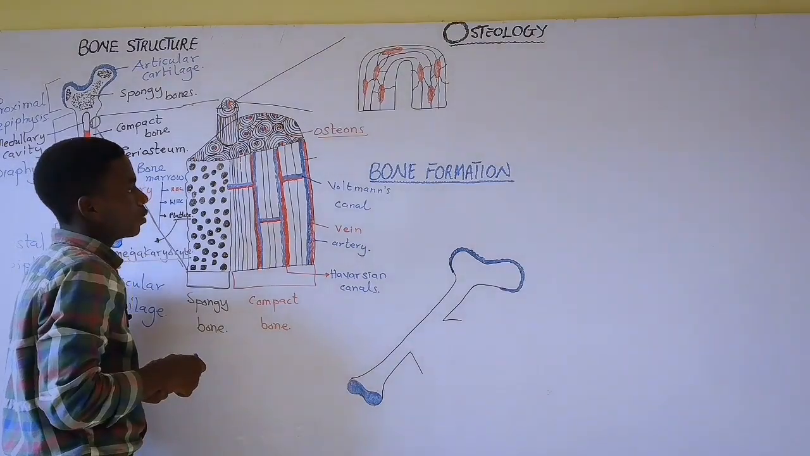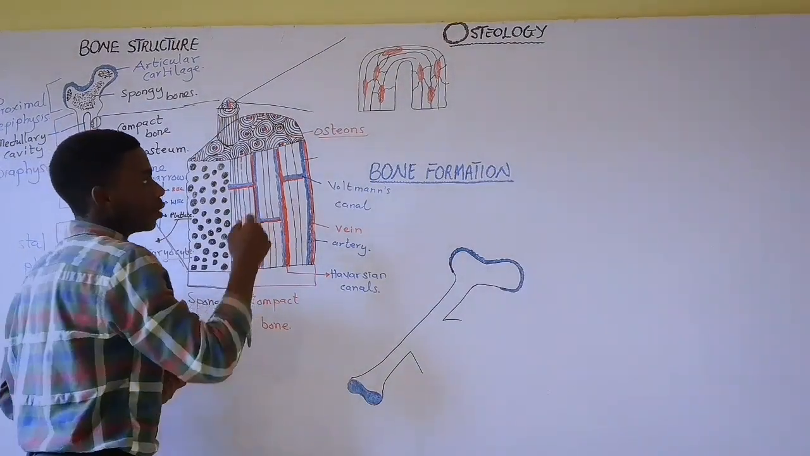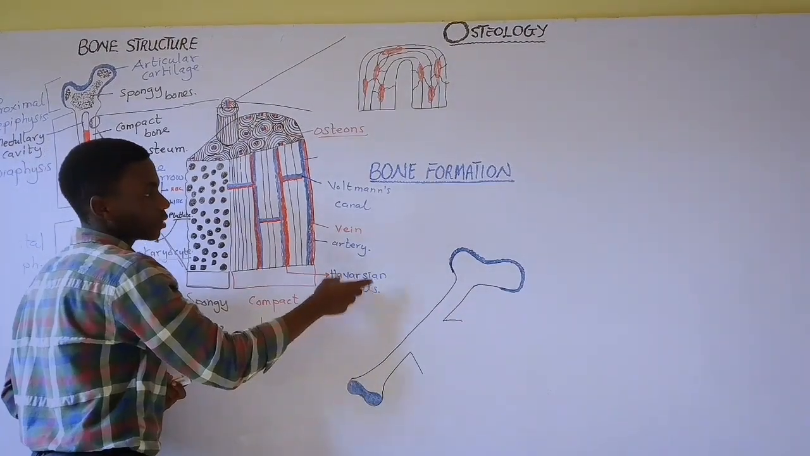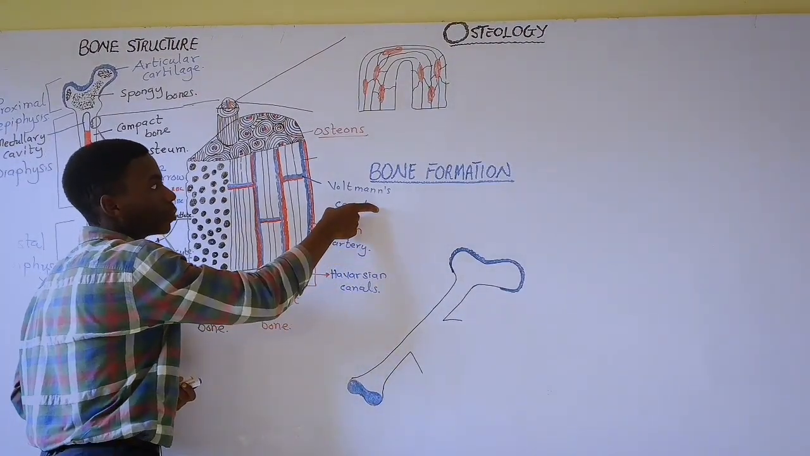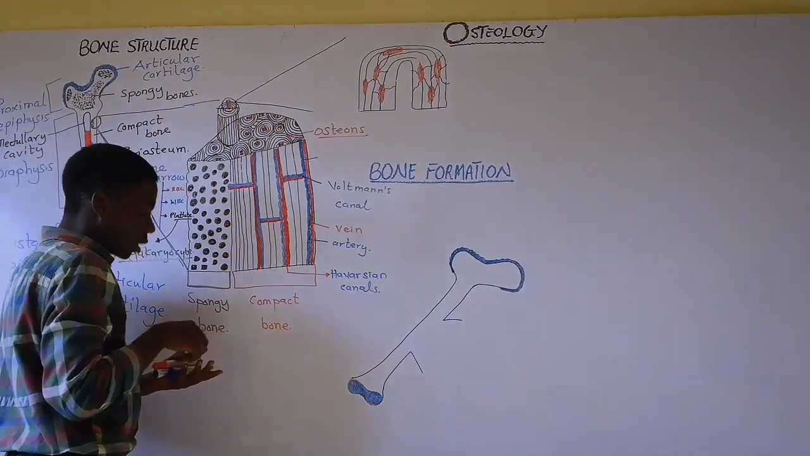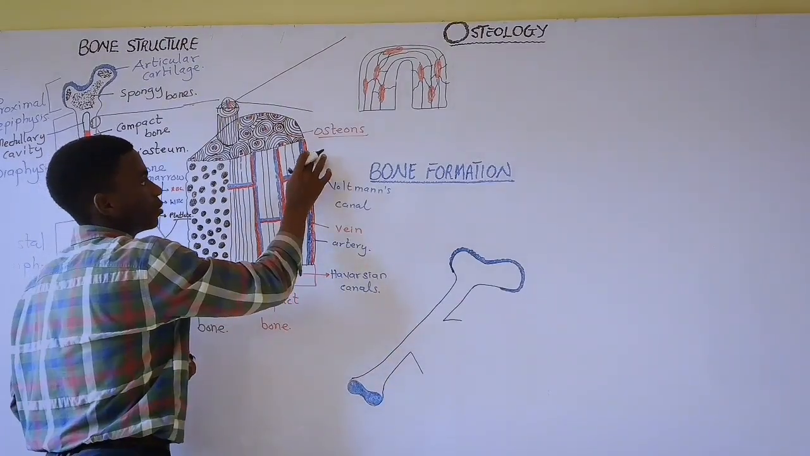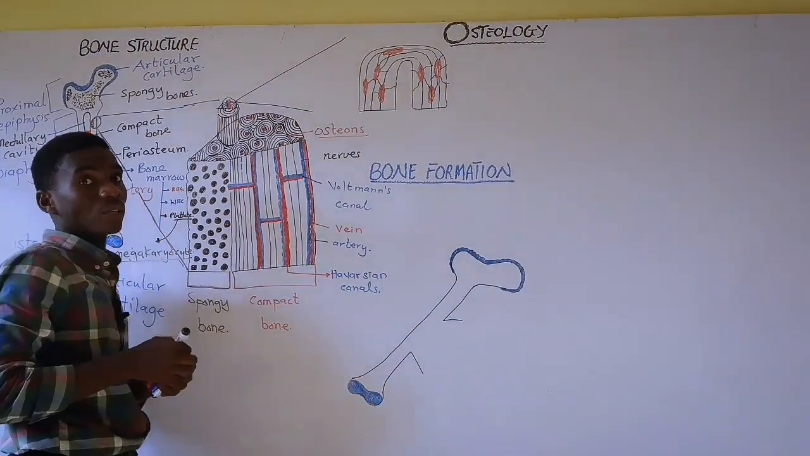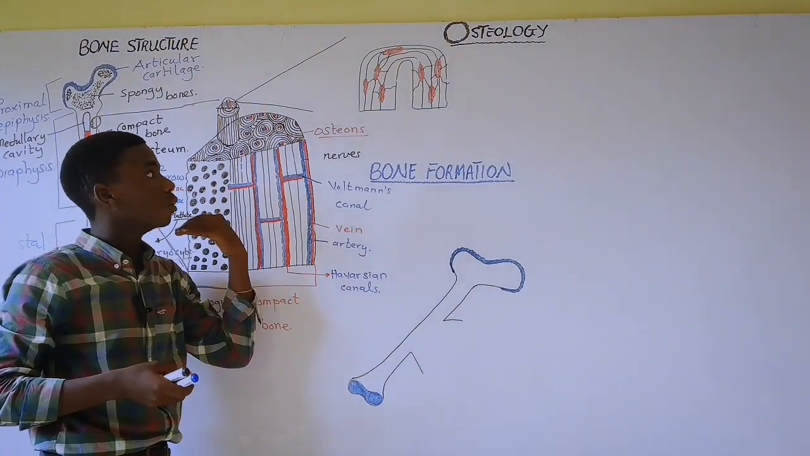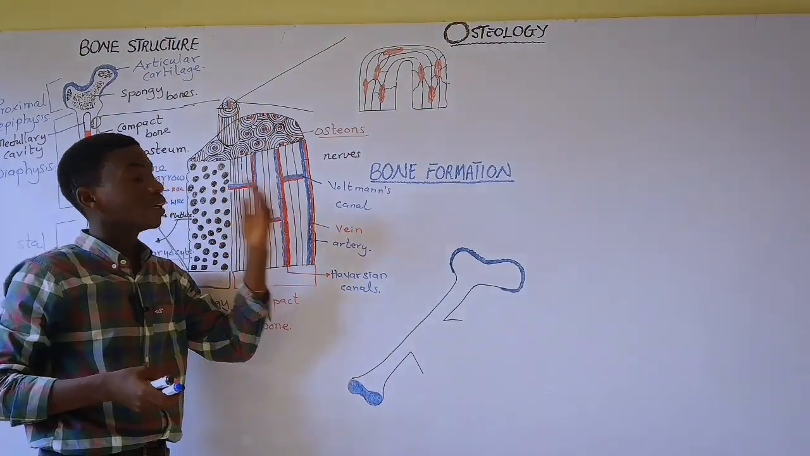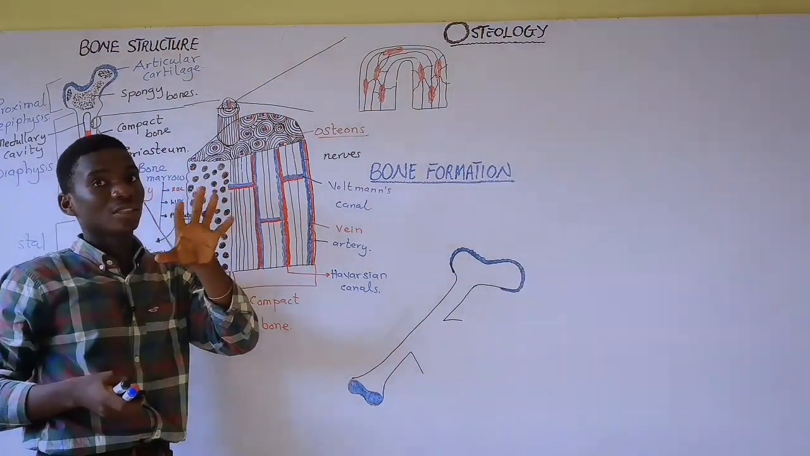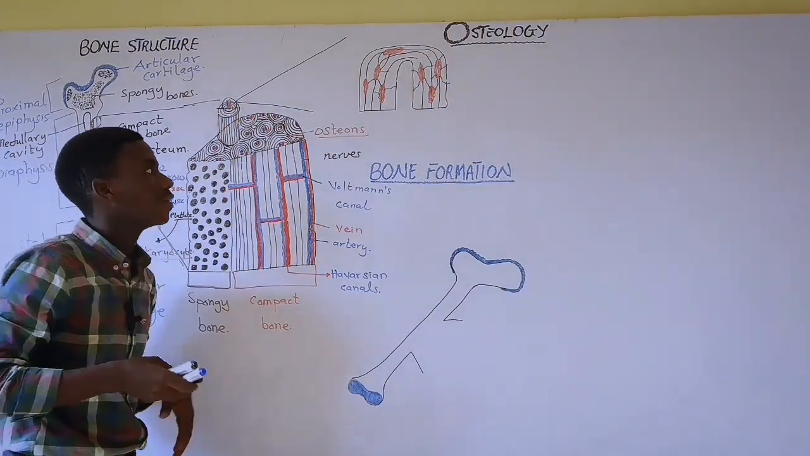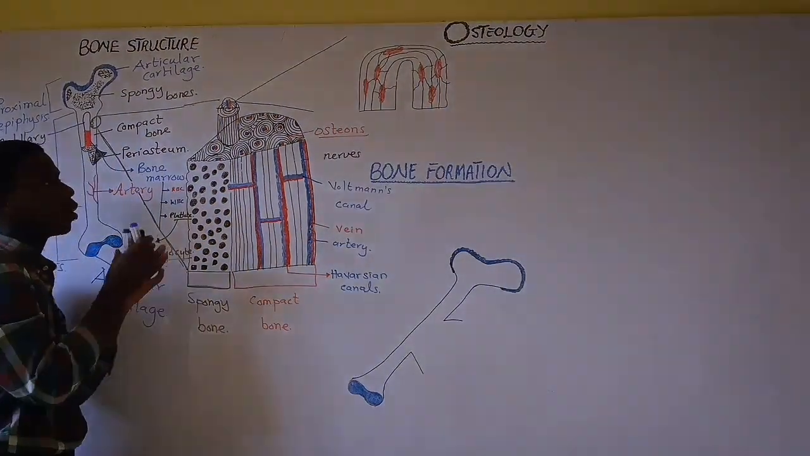Right. So this is what we have to know about the compact bone: that the compact bone contains Haversian canals, arteries, veins, and Volkmann's canal. It also has nerves in it. And these nerves tell us that there's a lot of stress in the bone. It lets us feel whatever is going on in the bone, and that is a very, very crucial role that the nerves play in the compact bone.